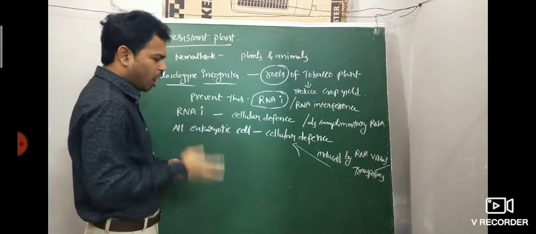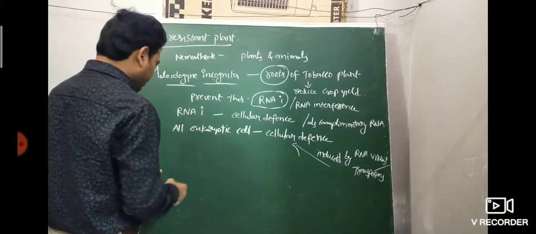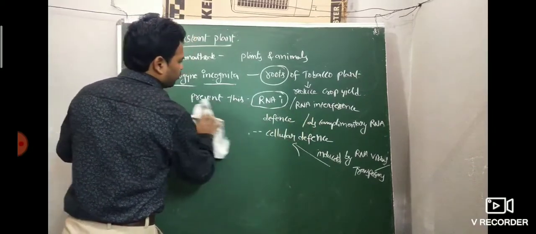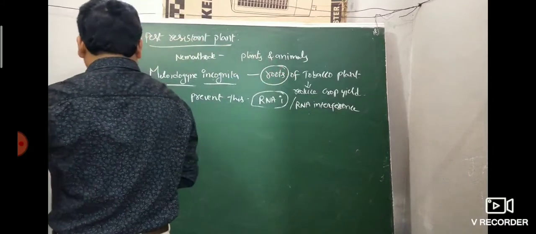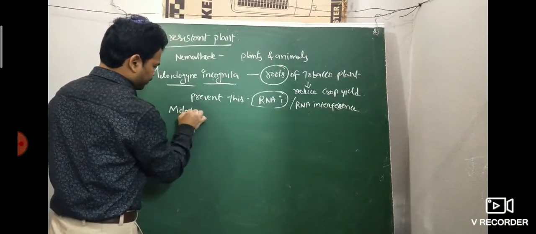RNA interference. Be a little careful and concentrate here. RNAi is a cellular defense. Take Meloidogyne incognita.